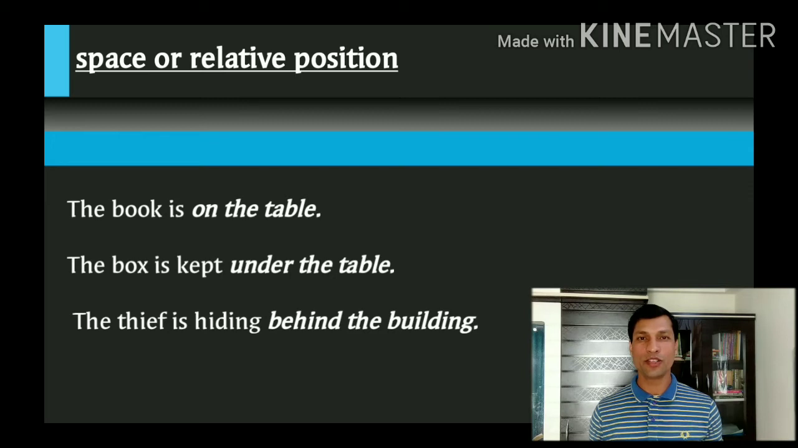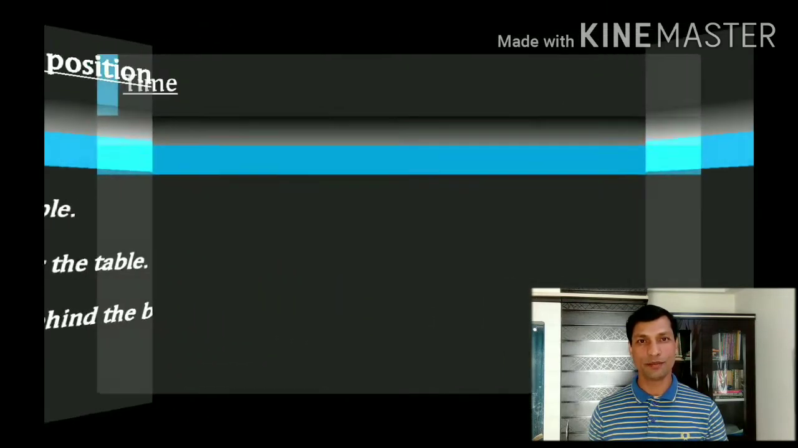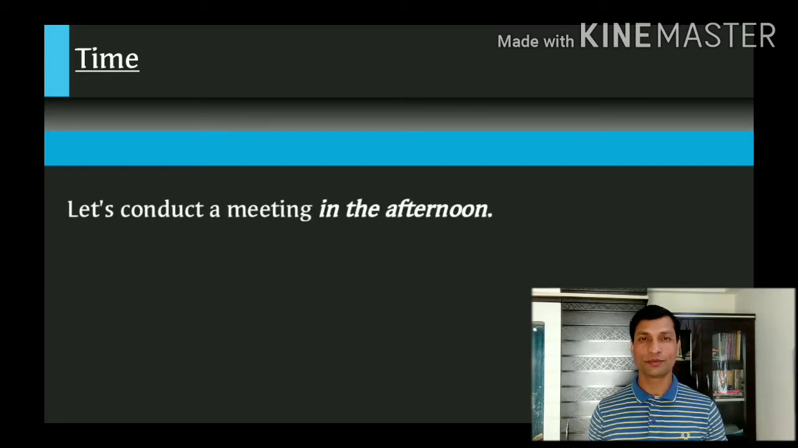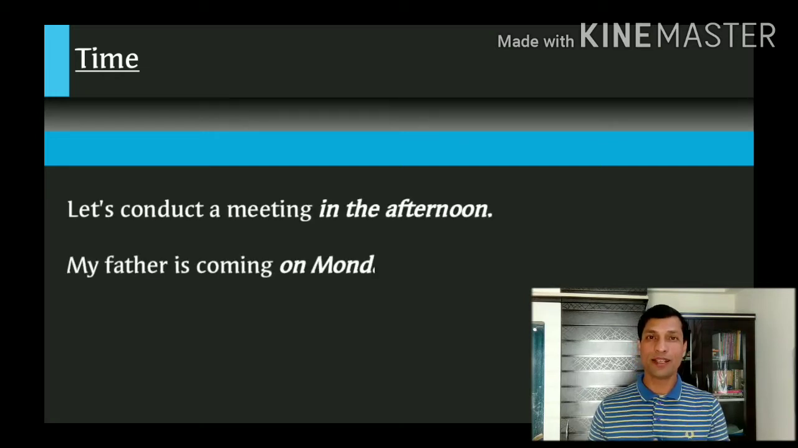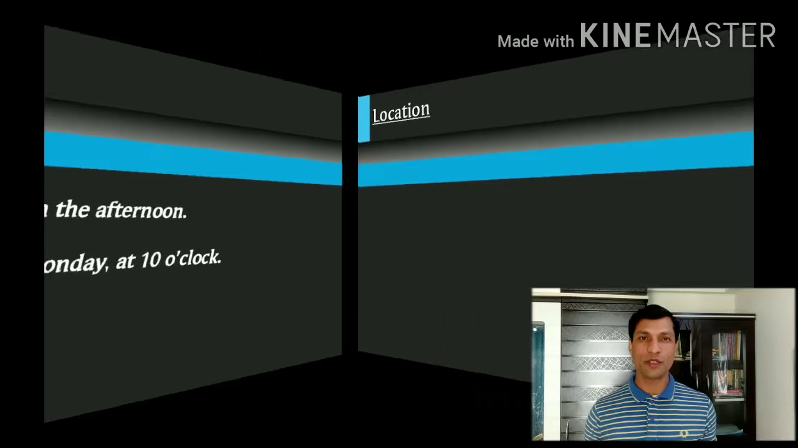They show the relationship between two things. The relationship between table and book. The book is on the table. Sometimes we talk about time. For example, let's conduct a meeting in the afternoon. Or my father is coming on Monday at 10 o'clock. So in the afternoon, on Monday at 10 o'clock, these are the expressions in which we use preposition to talk about time.